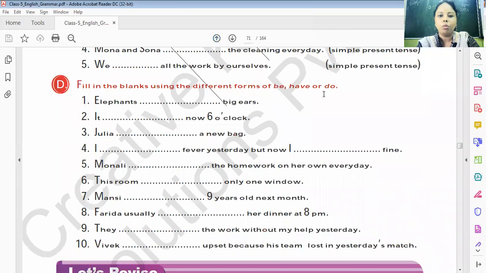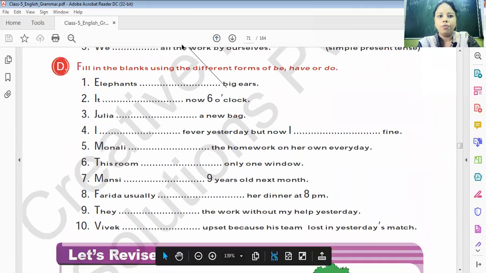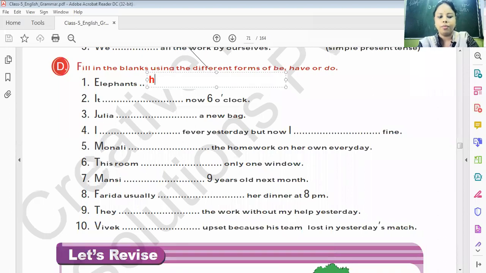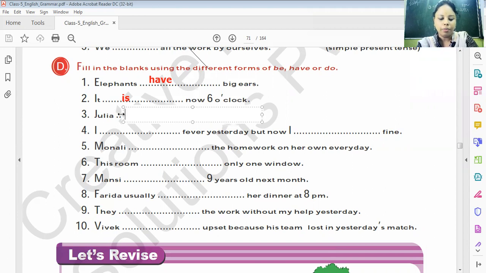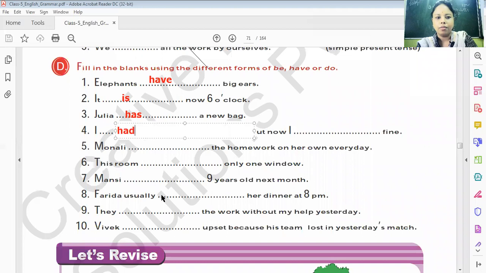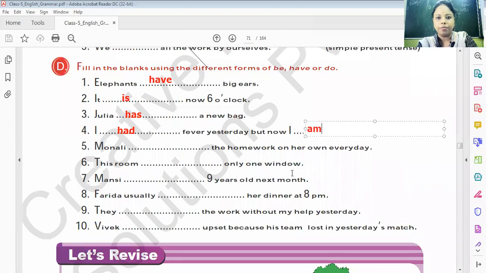Fill in the blanks using the different form of be, have, or do. Here we have to fill these blanks with different forms of be, have, and do. Elephants have big ears. It is now 6 o'clock. Julia has a new bag. I had fever yesterday, because we are talking about past, but now I am fine. Monali does the homework by her own every day.